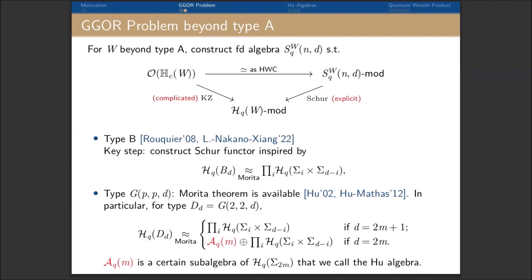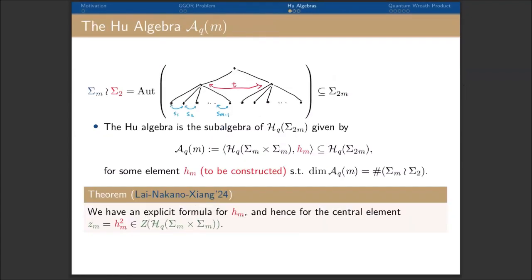And then the question is, we want to understand the representation theory of this very special Hu algebra. We first recall that as a group, the wreath product of Sn by S2 can be generated by simple transpositions s_1 to s_{n-1}, altogether with an extra generator, small case t, which permutes the first m integers with the latter m integers.